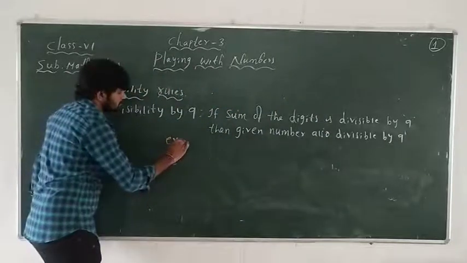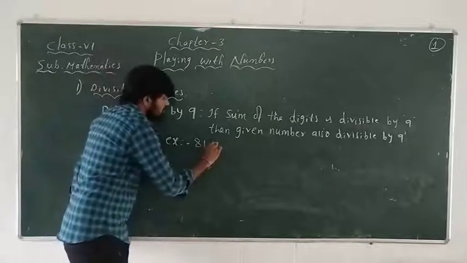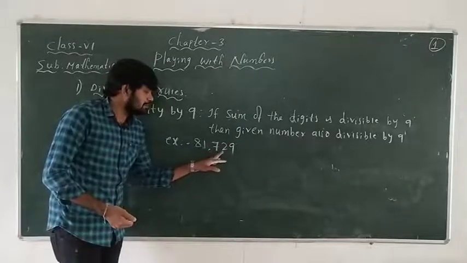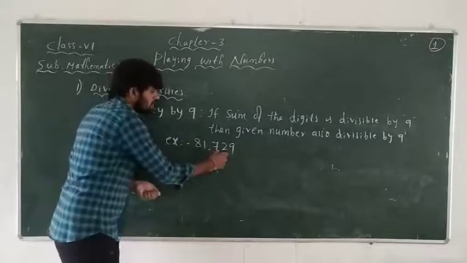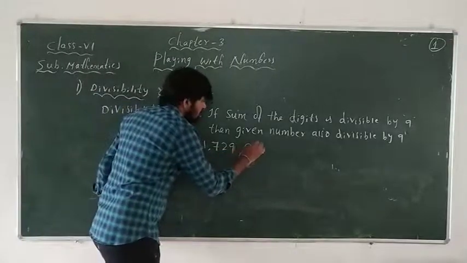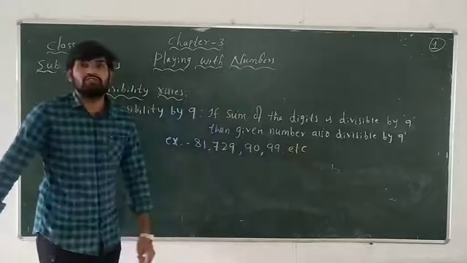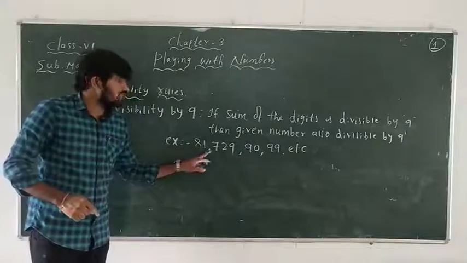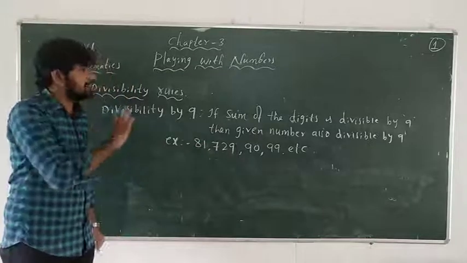For example, 81, 729. Let us check 729. What is the sum of the digits? 7 plus 2 is 9, 9 plus 9 is 18. Now 18 is divisible by 9, so we can say that 729 is also divisible by 9. Next, 90, 99, etc. These are the numbers which are divisible by 9. How can we say that without doing the division? By taking the sum of the digits. If the sum of the digits is divisible by 9, then the given number is also divisible by 9. So these are the divisibility rules.